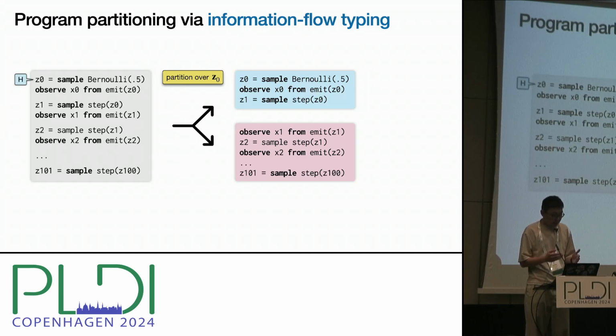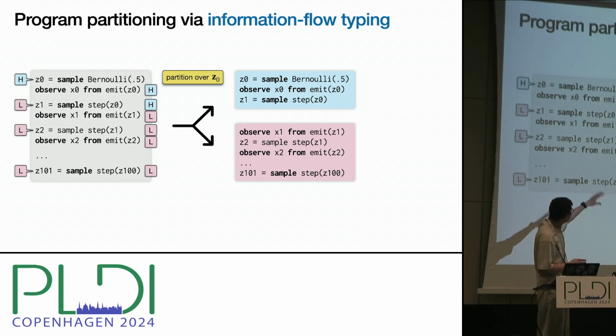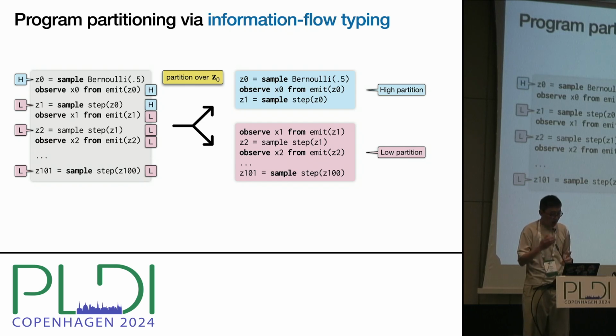To eliminate Z0, the compiler labels it high. The requirement is that high information not flow into low information, while low information can flow freely. Here, the compiler infers the typing for all the variables and terms. Terms typed high go to the high partition, and those typed low go to the low partition. Information in Z0 does not flow into the low partition.